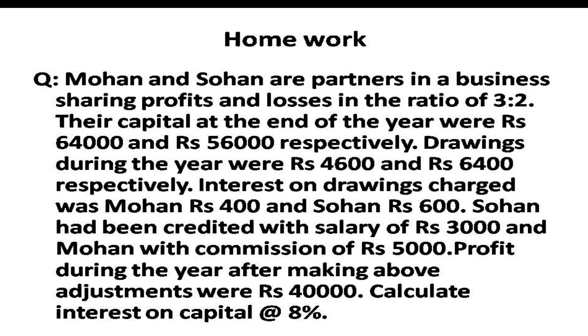Interest on drawings charged was Mohan rupees 400, Sohan rupees 600. Sohan had been credited with a salary of rupees 3,000 and Mohan with a commission of rupees 5,000. Profit during the year after making above adjustments were rupees 40,000. Calculate interest on capital at 8%.